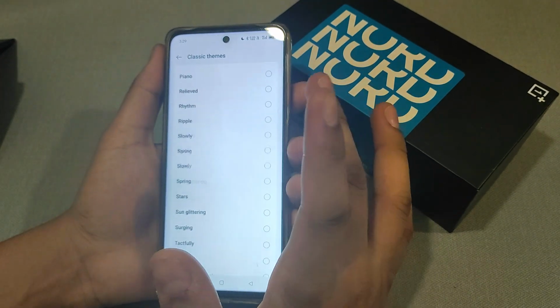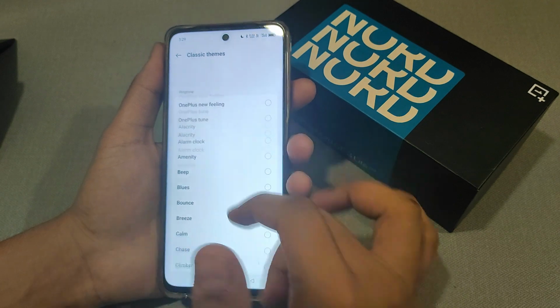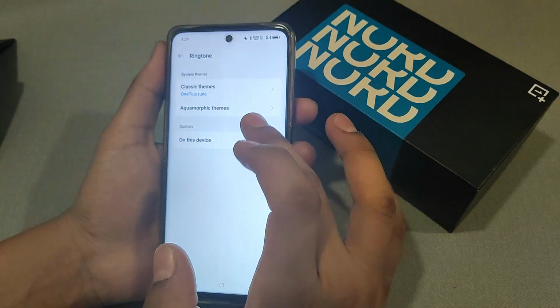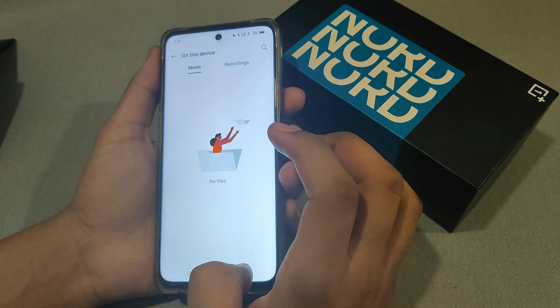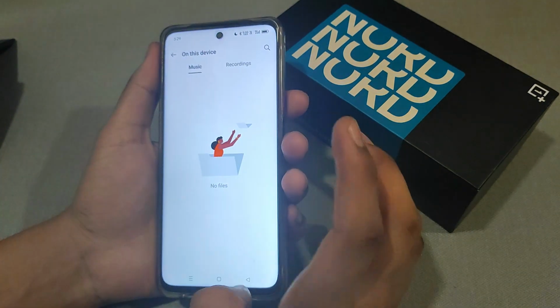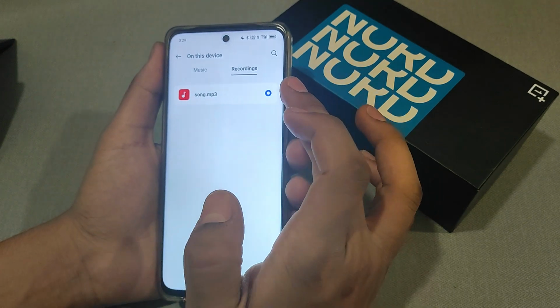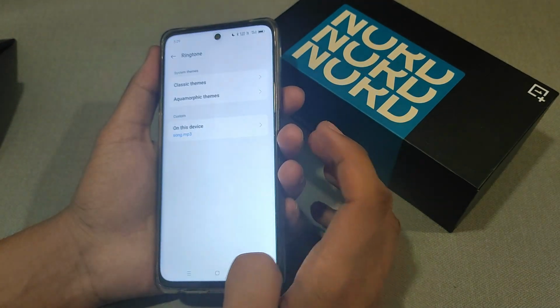There are a lot of ringtones here. Default, you can choose it here, or if you have saved ringtones, just click on this device and click on recordings. Just select it and it's done.